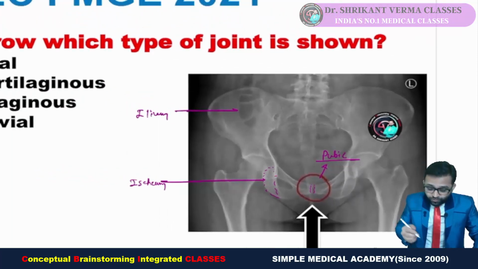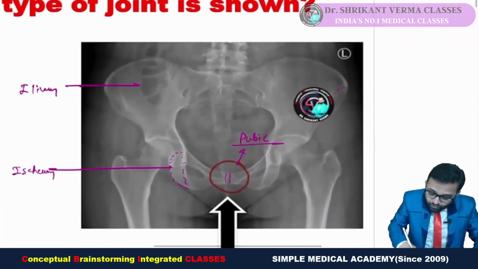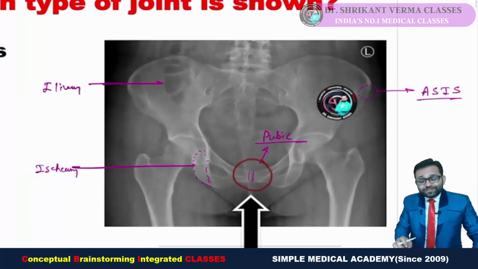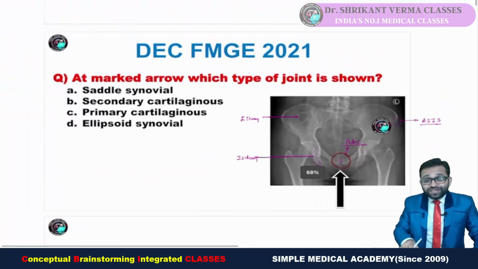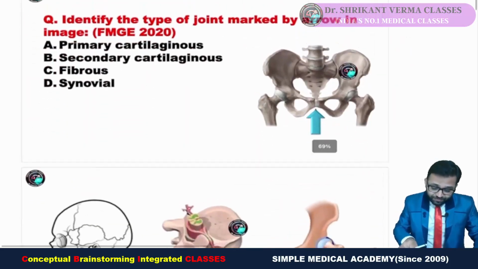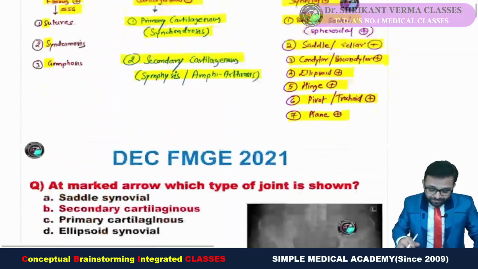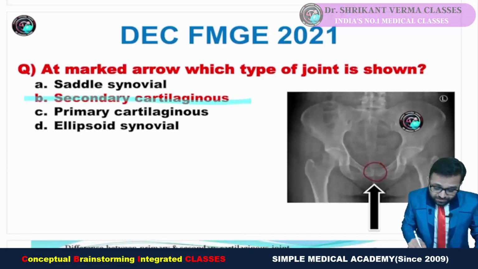Okay. And try to recall, a few sessions back, they pointed over this point and asked the name of this structure, that was the anterior superior iliac spine. These are all our questions. So this question pattern is a very repeated pattern. So definitely the answer, in our previous FMG 2020 question as well as in the recent pattern, is secondary cartilaginous joint.